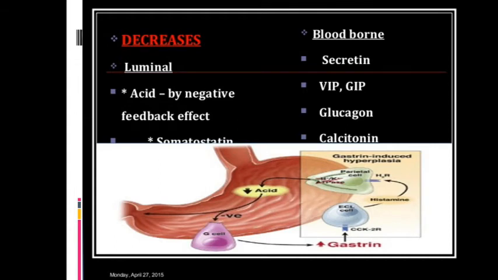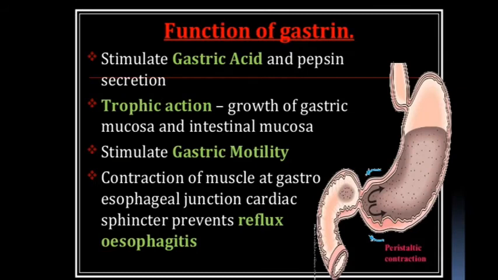What are the factors which increase the gastric secretion, and what are the factors that decrease the gastric secretion? Now, what is the function of gastrin? Stimulate the gastric acid and pepsin secretion. It is the most important function.